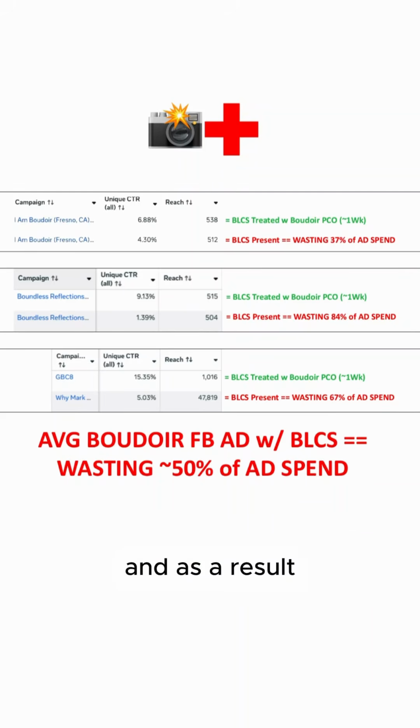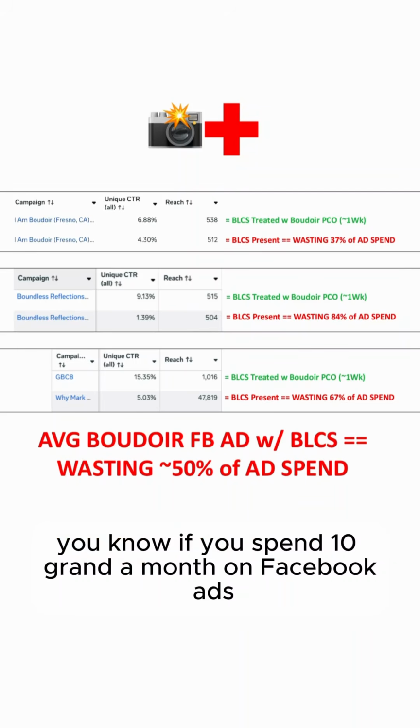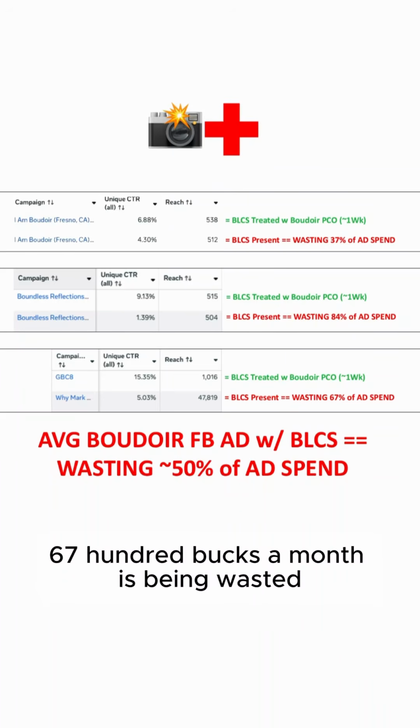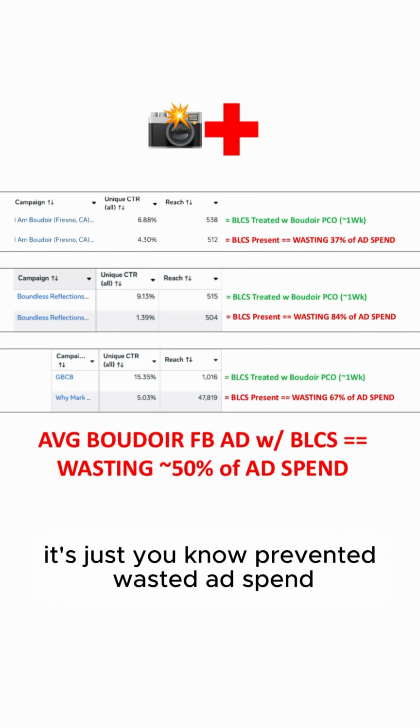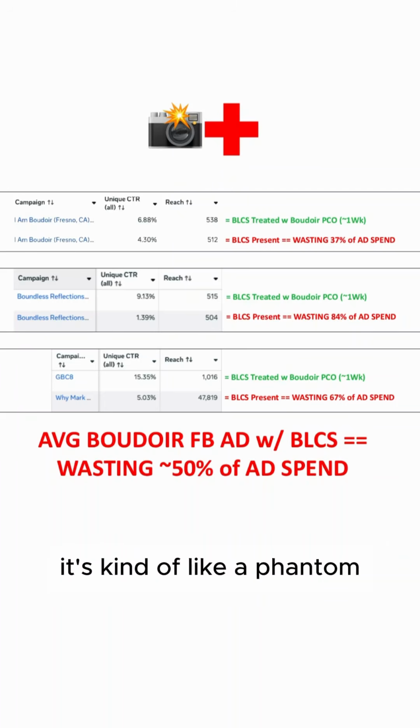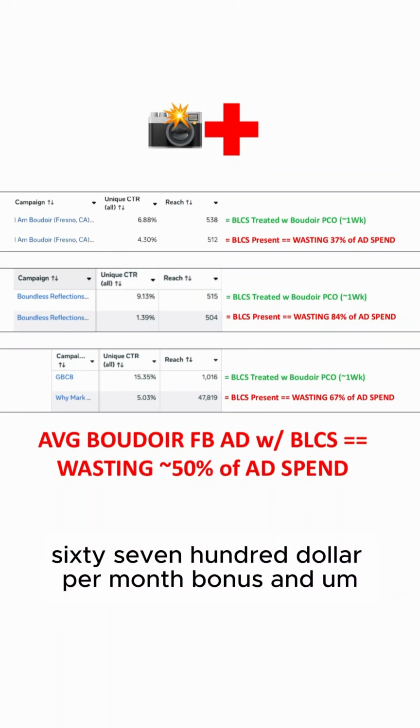And as a result, if you spend 10 grand a month on boudoir Facebook ads, 6,700 bucks a month is being wasted. We have now eliminated that, and he can pocket that every month as just prevented wasted ad spend. It's kind of like a phantom $6,700 per month bonus.